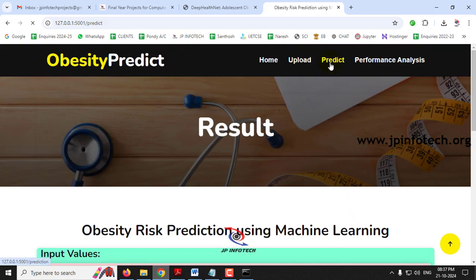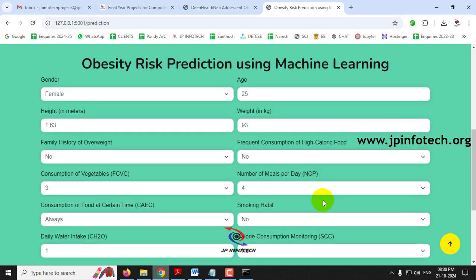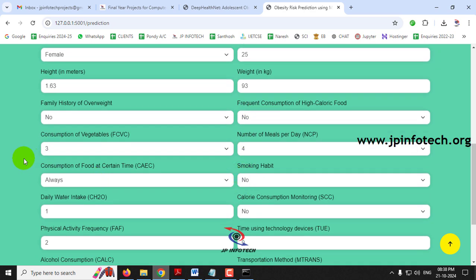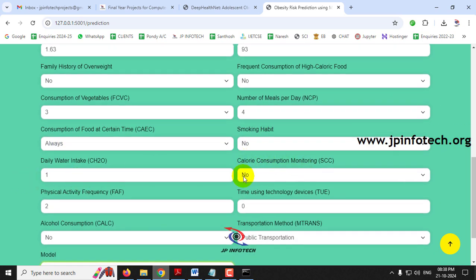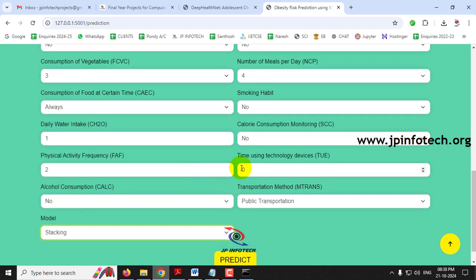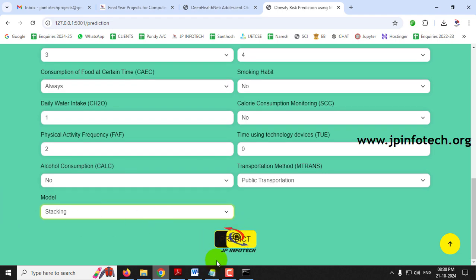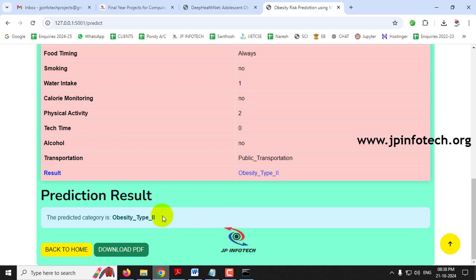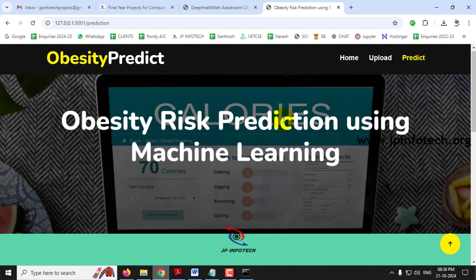Now let me go to the predict menu again to show you another case. For this case I have entered gender female, age 25, height 1.63, weight 93, family history no, frequent consumption no, consumption of vegetables 3, number of meals 4, consumption of food always, smoking habit no, daily water intake 1, calorie consumption no, physical activity 2, time using technology 0, alcohol consumption no, transportation method public, model stack, and let me click the predict button to find the result. This case is classified as obesity type 2, and let me go to the predict menu again to show you the other case.